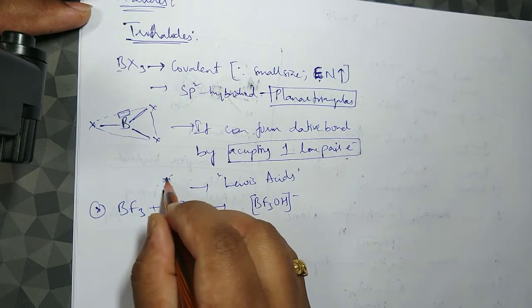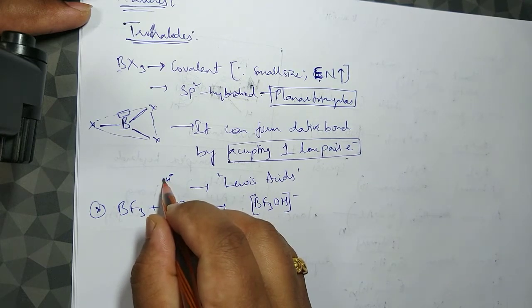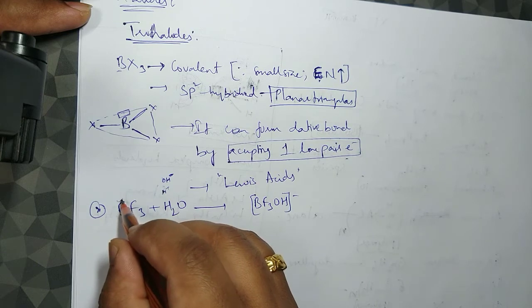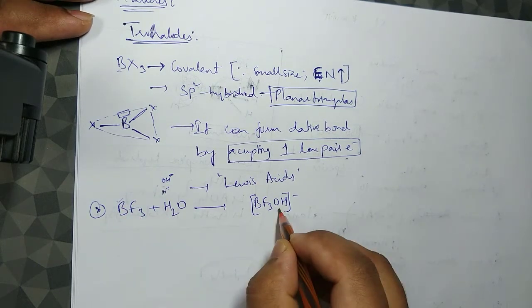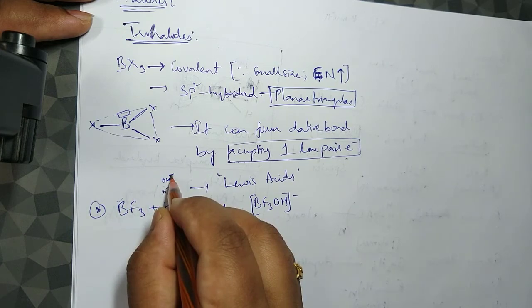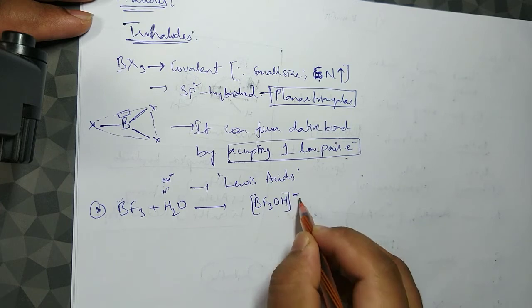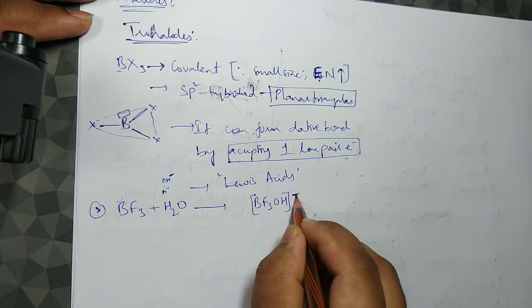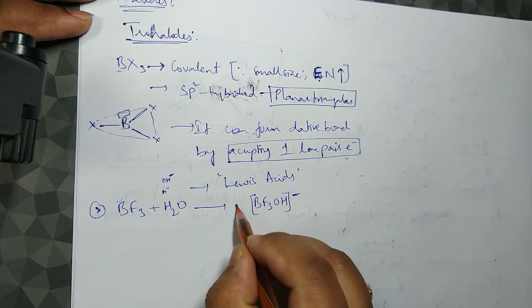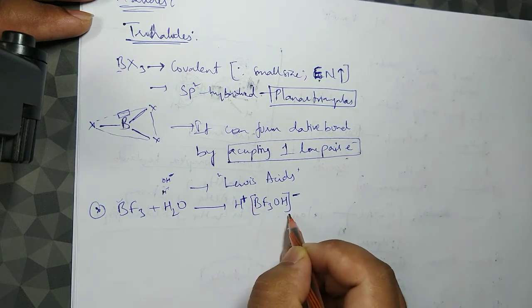OH minus has a negative charge, with electrons available on the oxygen. These electrons are given to the boron and form BF3OH. The product has a net negative charge, so the positive H plus is attracted towards it, a kind of ionic bond. So H plus BF3OH minus.